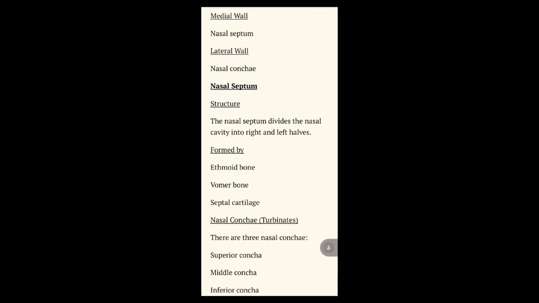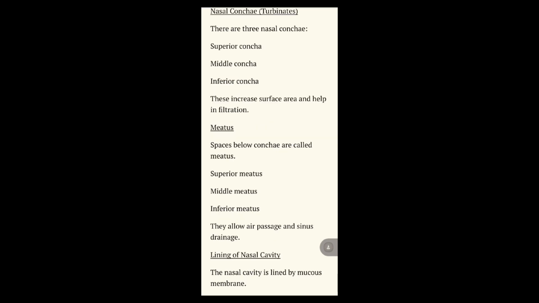Then the nasal conchae, also called turbinates. There are three nasal conchae: superior, middle and inferior. These conchae increase the surface area and help in filtration.